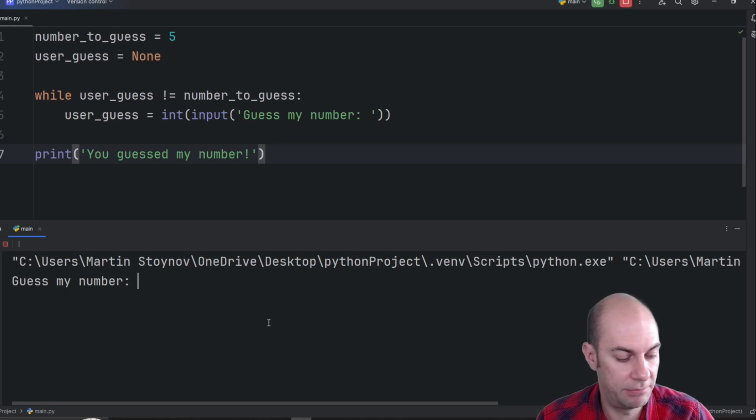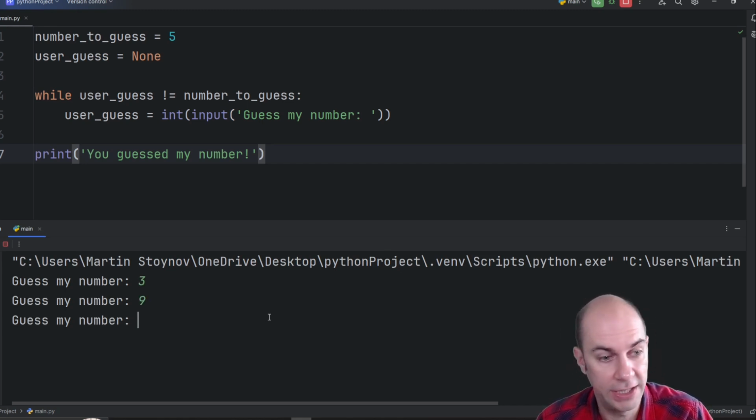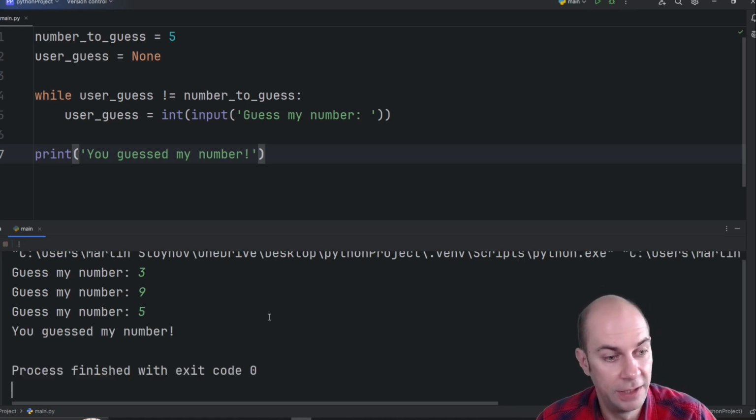So guess my number, I'm going to try 3. Guess my number, I'm going to try 9. Guess my number, I'm going to try 5. And now it says, you guessed my number.